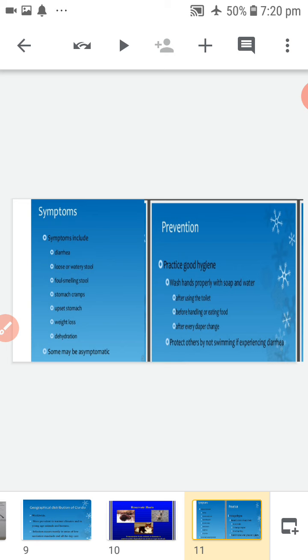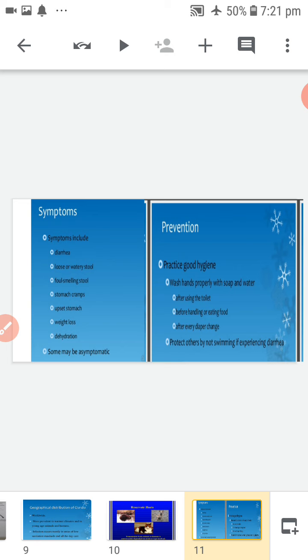Next, symptoms. Symptoms depend on the age and immunological status of the host and the strain of Giardia. Symptomatic children usually present with watery diarrhea. They may also develop chronic diarrhea with malabsorption. Older patients present with epigastric pain, flatulence, low-grade fever, abdominal distension and diarrhea. Stools are foul smelling, without pus or blood.